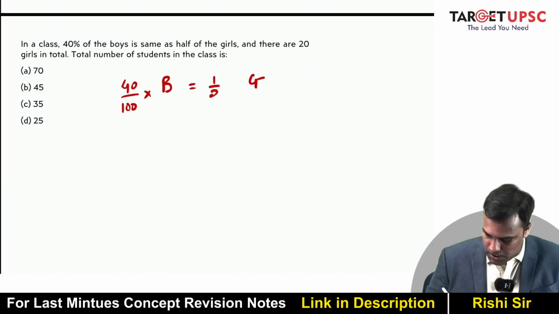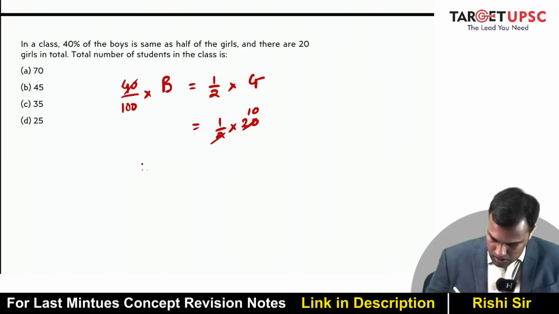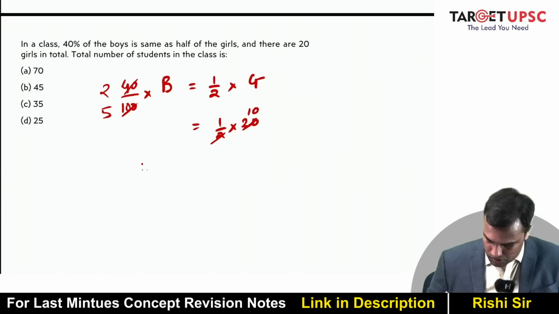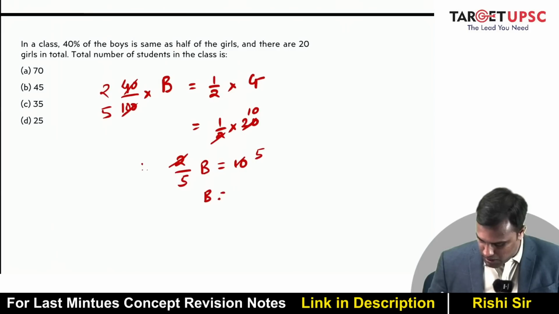Half of the girls is 1 by 2 of the girls, and there are 20 girls in total. So instead of G I can write 20. So this becomes 10 and this becomes 2 by 5. So 2 by 5 of B is equal to 10. 2 5s are 10. So B becomes 25.